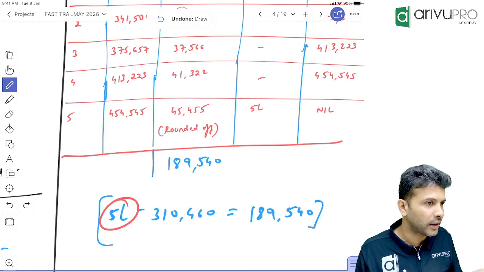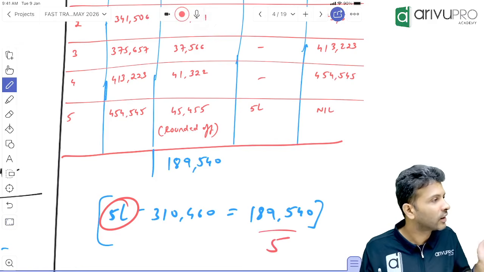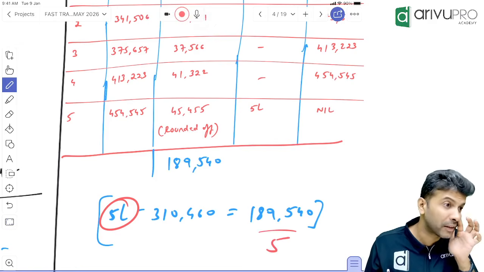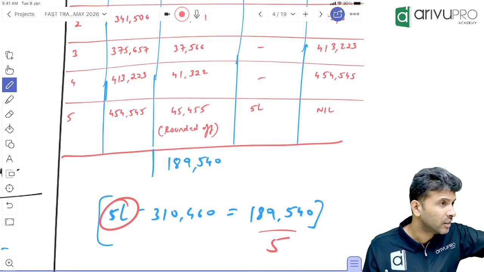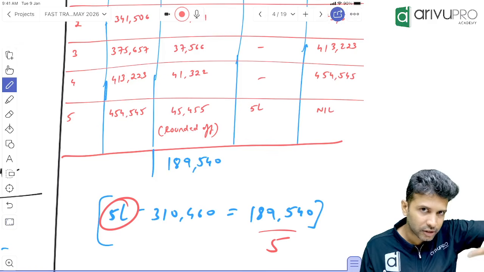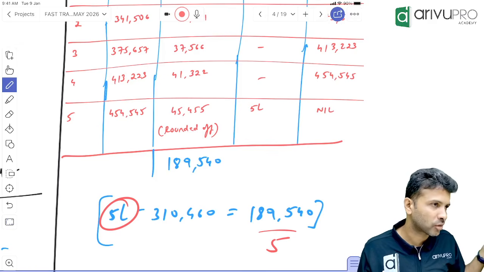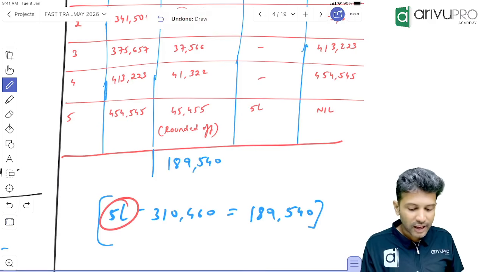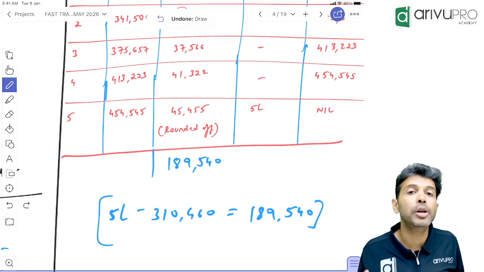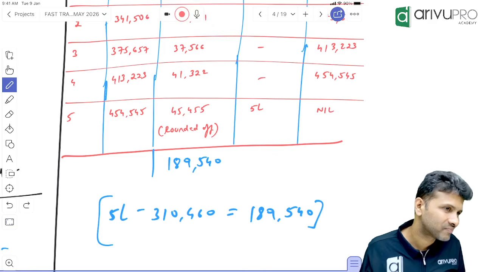1,89,540 is the interest for 5 years and divide this by 5, you'll get every year's interest. No, it's not a simple average, because this accounting is based on time value of money and each year's discount factor. First year's discount factor is not the same as second year's discount factor. Now the next aspect that will arise is how much will you book as interest charges every year?